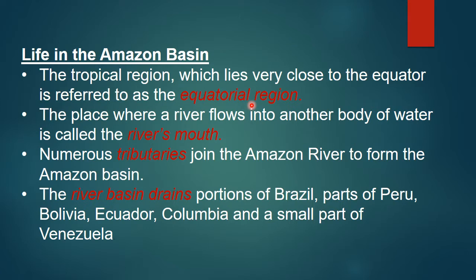Okay children, so you understood what is equatorial region? Very good. Next, the place where a river flows into another body of water is called river's mouth. So what is a river's mouth? The place where a river flows into another body of water. So the river is flowing into another body of water. That is called river's mouth.